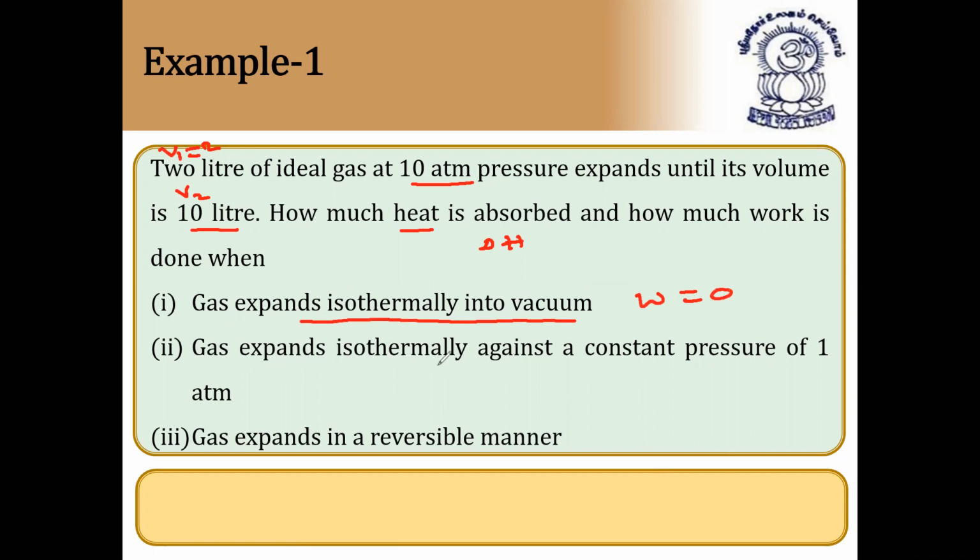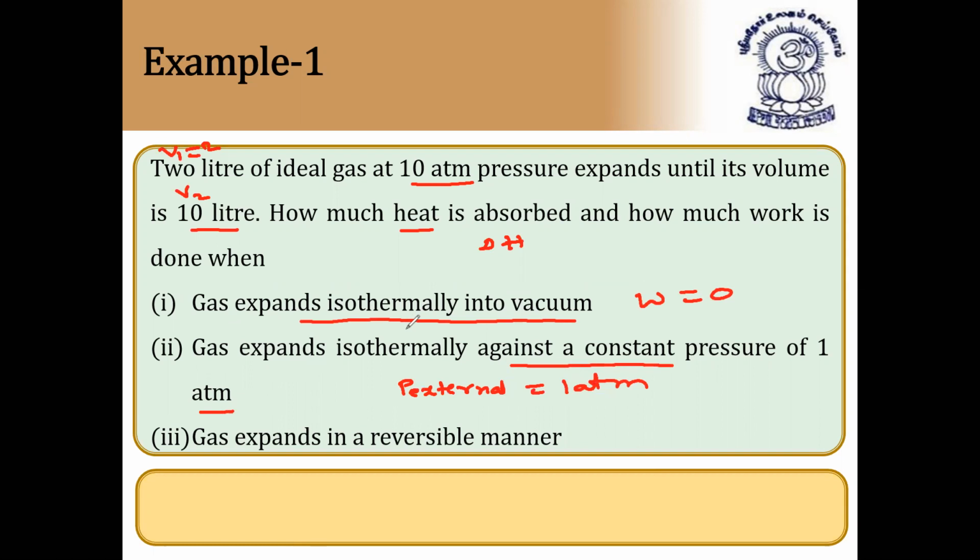Similarly, when the gas expands isothermally against a constant pressure of 1 atmosphere, here external pressure P external is equal to 1 atmosphere. Since it is constant, it is not a free expansion of the gas.